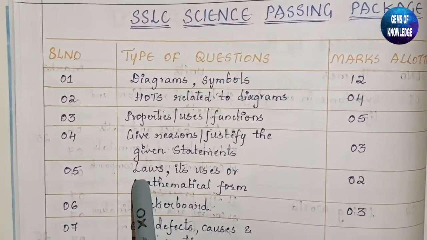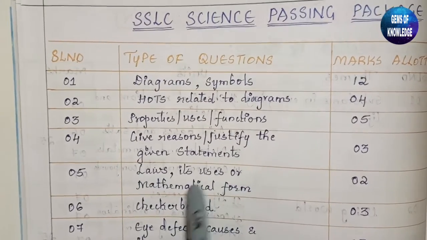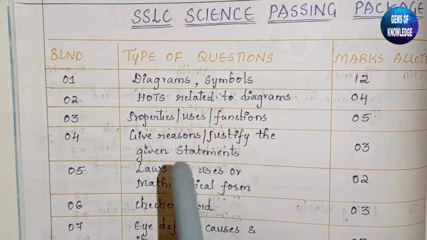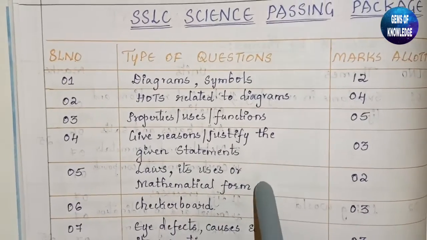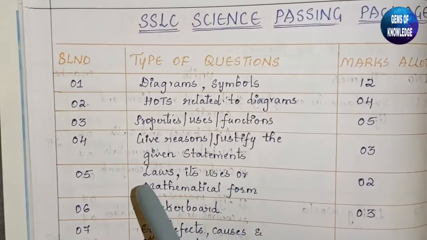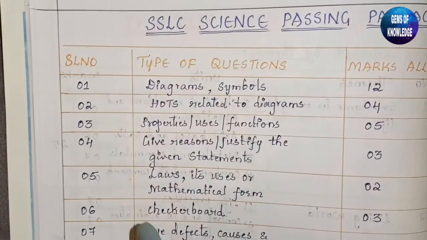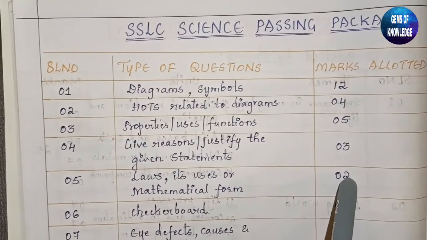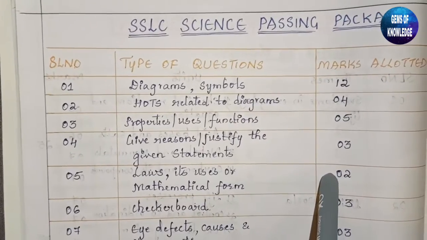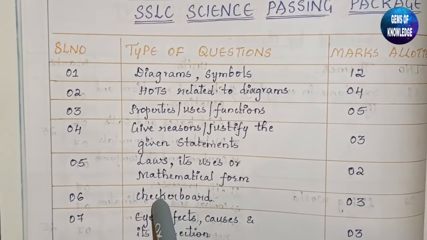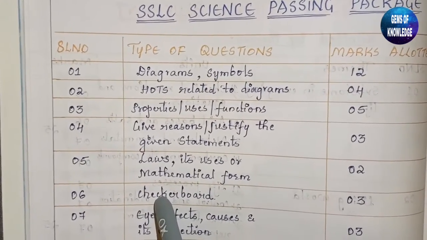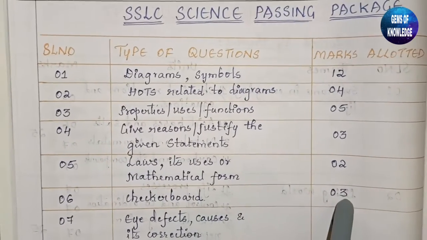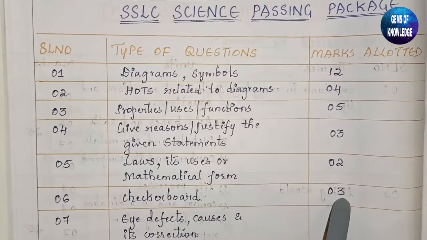Then come physical laws. Where that particular law is used or where it is applicable, and its mathematical form, if the mathematical form is present. Suppose Ohm's law, Joule's law, there is a mathematical form. So they may ask you that type of question also. So we expect it will come for 2 marks. Then the checkerboard, or we can say Punnett squares, monohybrid cross and dihybrid cross from the heredity chapter, we can expect it for a good 3 marks question.